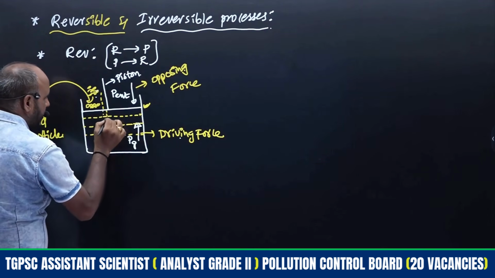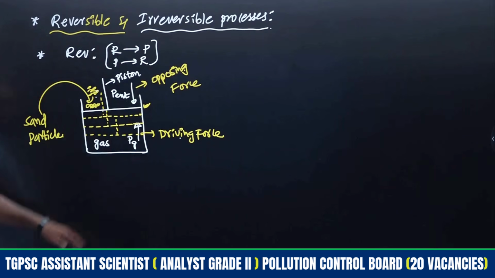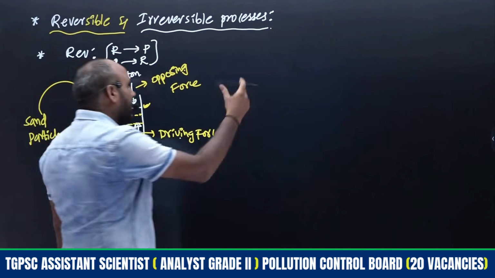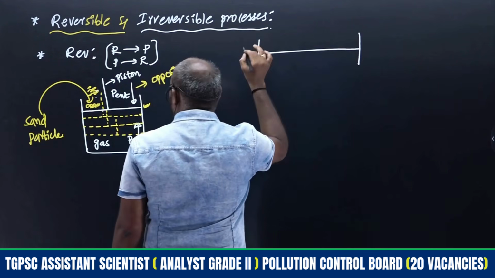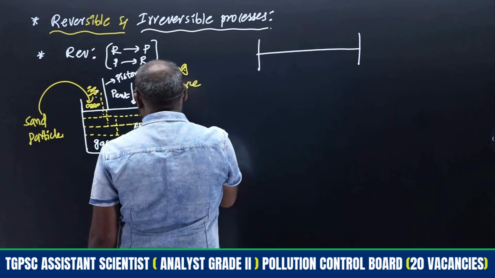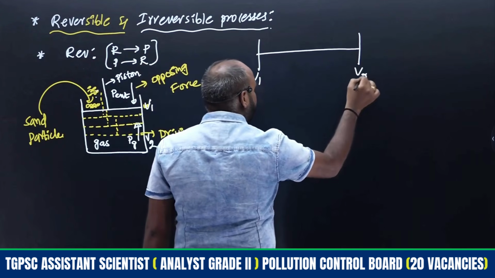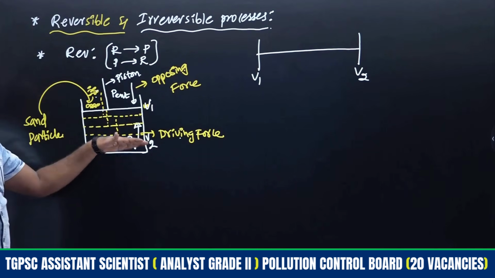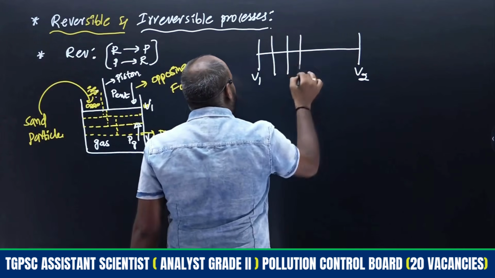So this is the second stage and this is the third stage. Many stages are there; here I am indicating only 3, but many stages are there. The initial volume of the gas is V1, and the final volume is V2. Is the piston moving directly to the final volume? No, there are many stages. So these are the many stages that will be there.